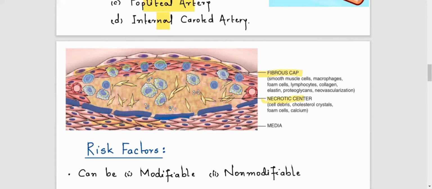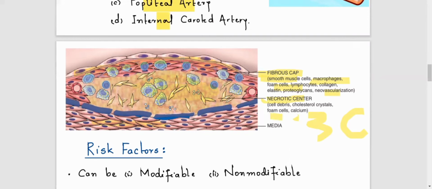The fibrous cap mainly consists of smooth muscles, macrophages, foam cells, lymphocytes, collagen, and neovascularization. The other is the necrotic area. This is the necrotic area, and you should remember the three C's. Number one is cell debris. Number two is cholesterol crystals, and the other is calcium and foam cells.